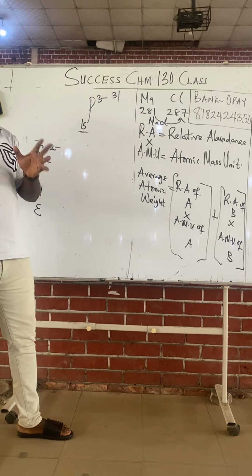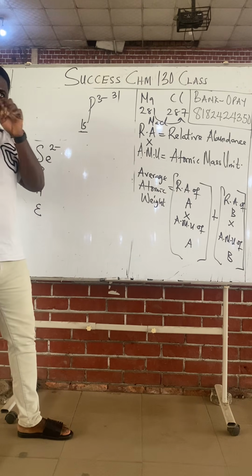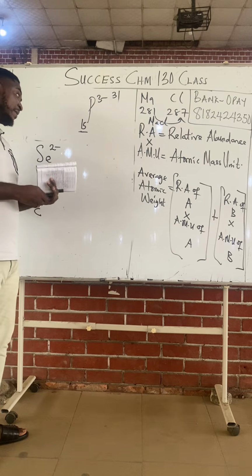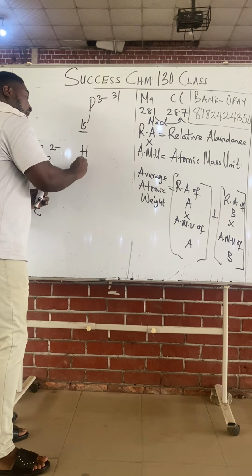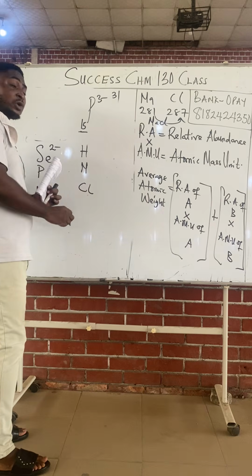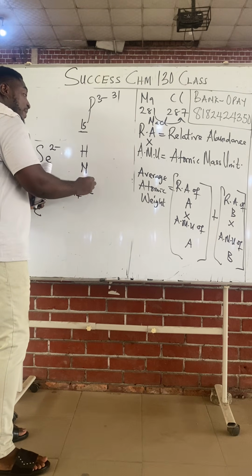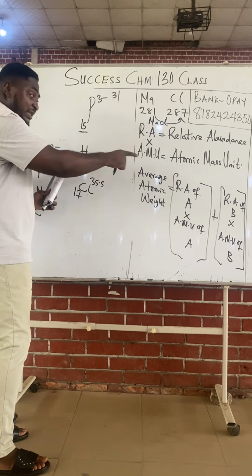Some elements do not follow that. They are just 3 or 4, I think. I listed them there, the ones that do not follow the rule. I think one of them is hydrogen, right? Nitrogen. Chlorine does not also follow the rule, because chlorine is 17 and the atomic mass of chlorine is 35.5, which we'll get from isotopes later.